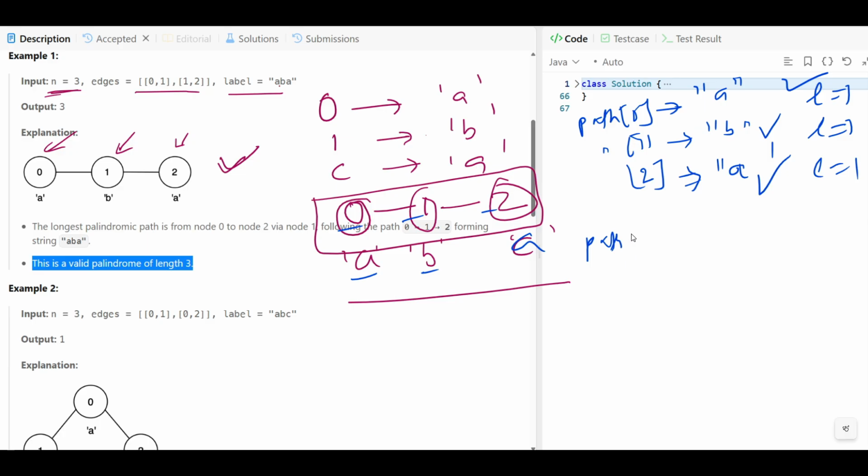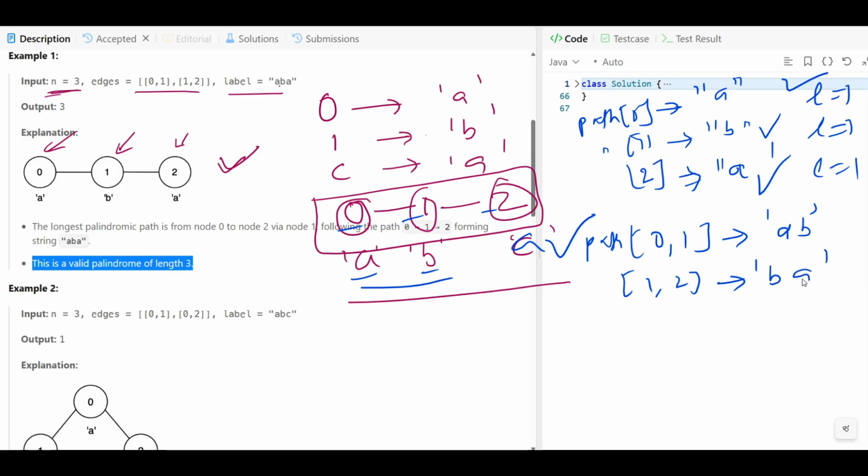Now go with another path. Let's call the path from index 0 and 1. What are the elements we have here? We have A and B. We'll take two elements from here and here, correct? Is this valid? Is this a palindrome? Similarly, we'll check another path, 1 and 2. Can we say that?